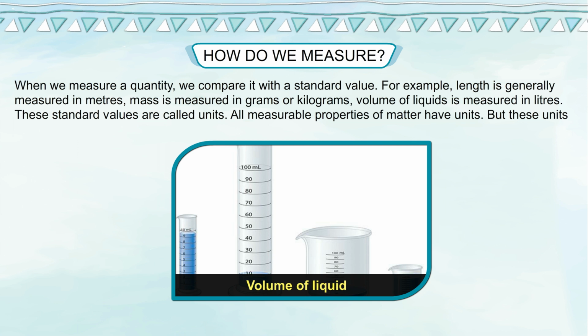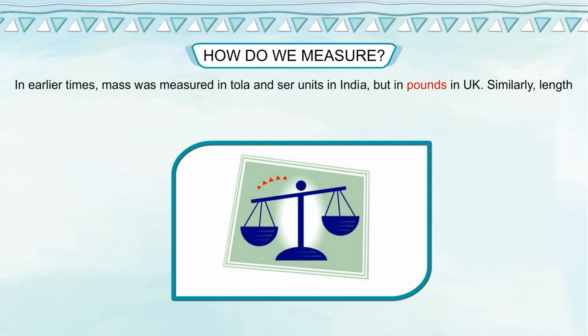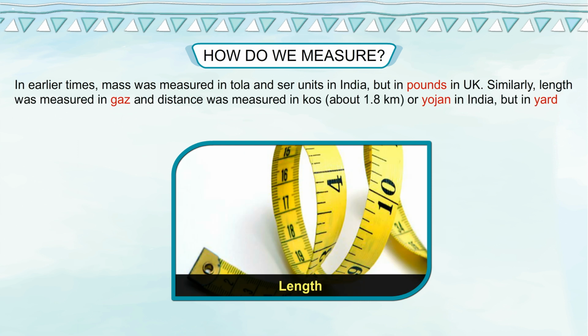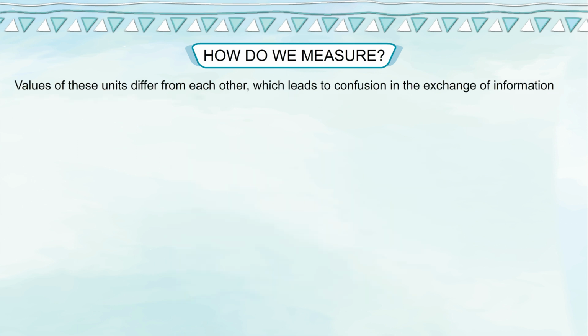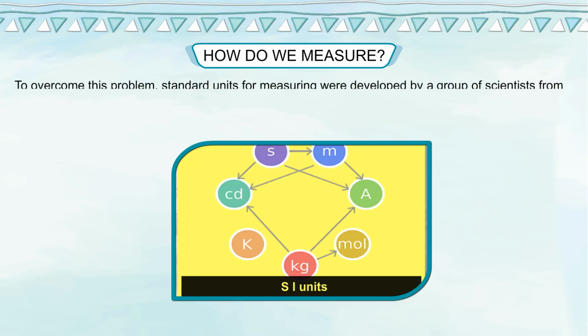All measurable properties of matter have units, but these units vary from place to place. In earlier times, mass was measured in tola and sair units in India, but in pounds in the UK. Similarly, length was measured in gaj and distances were measured in kos, about 1.8 kilometers, or yojan in India, but in yards and miles in the UK. Values of these units differ from each other, which leads to confusion in the exchange of information between countries.